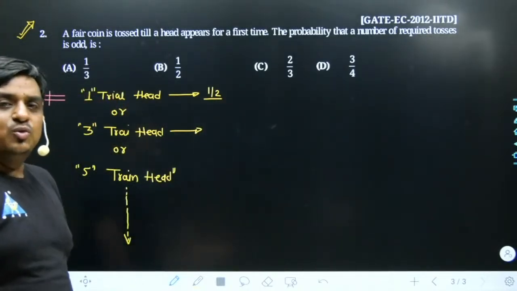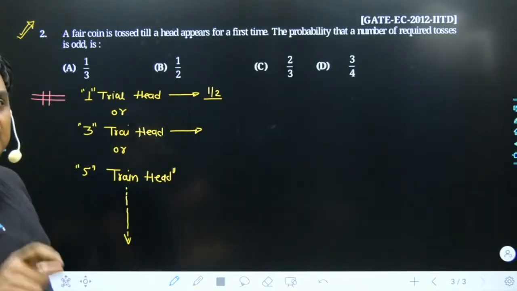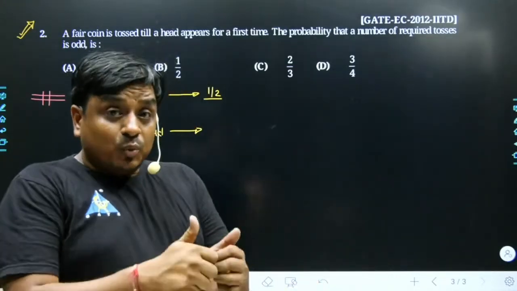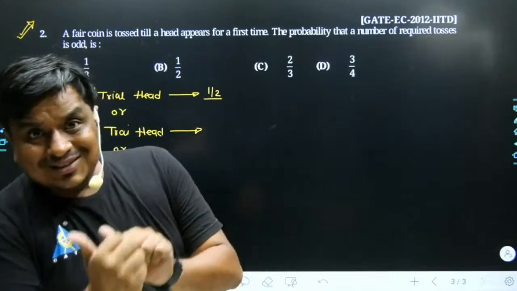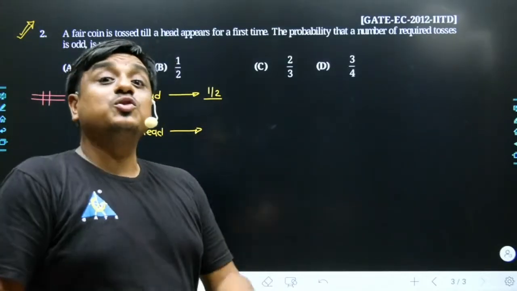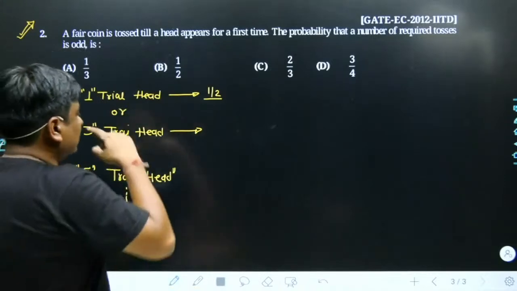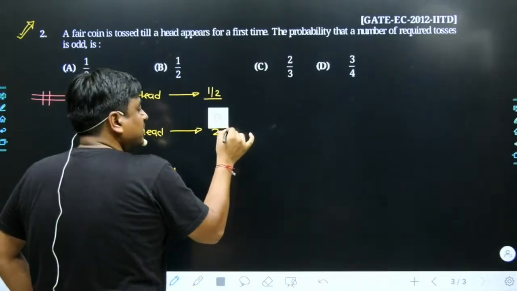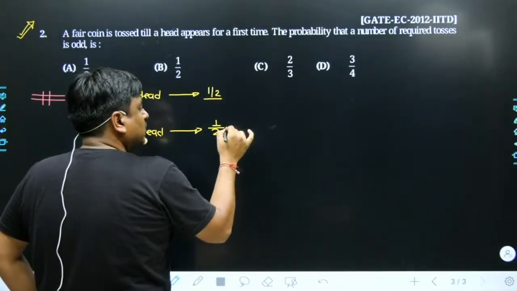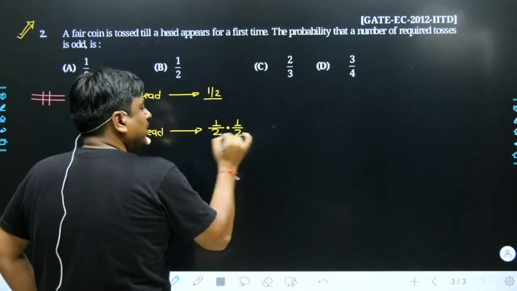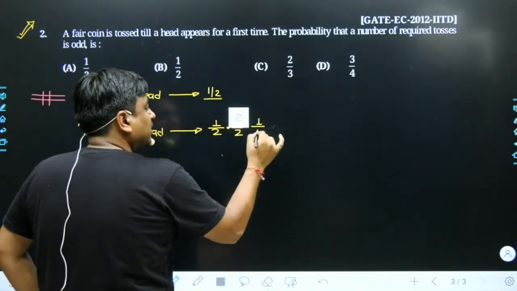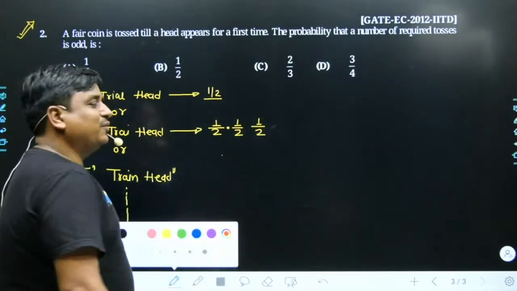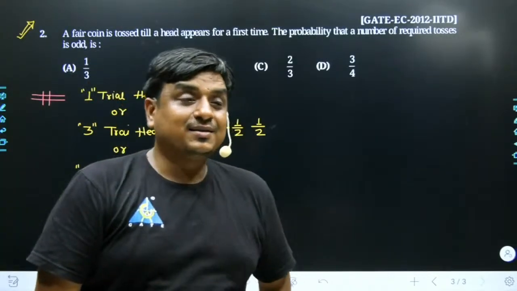What is the probability that you will get a head in your third trial? First of all, the turn of the third trial comes only if you have lost in the first trial and lost in the second trial, and now you are trying for the third trial. What is the losing probability in the first trial? Obviously in the first trial you could have received a tail. In the second trial also you could have received a tail, and now the possibility is that in the third trial you receive a head. And that is the amusing thing: the probability for the occurrence of head and tail is the same, at least in this problem.